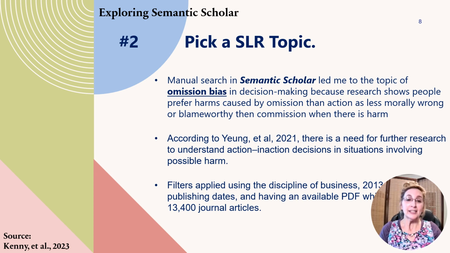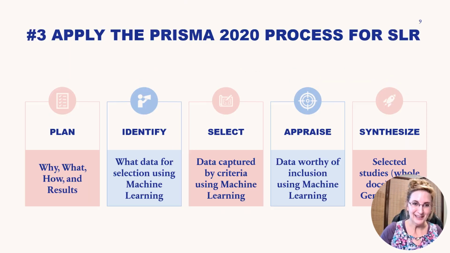So when I took that information and applied it to the Semantic Scholar, I filtered for just the discipline of business. I'm looking at 10 years of publishing dates, and it must have an available PDF, a long document that I can download and put into my program to do the machine learning. I found there are 13,400 journal articles. So it's more than enough to begin this first model creation. So I'm excited about that.